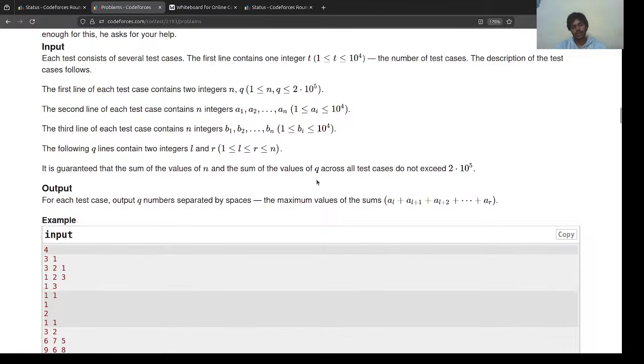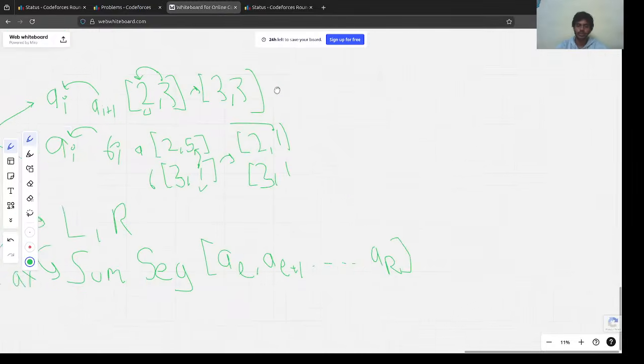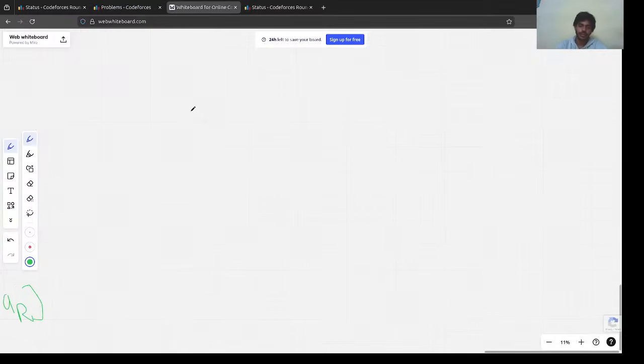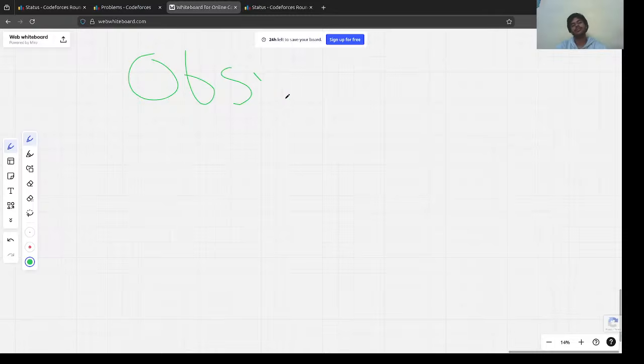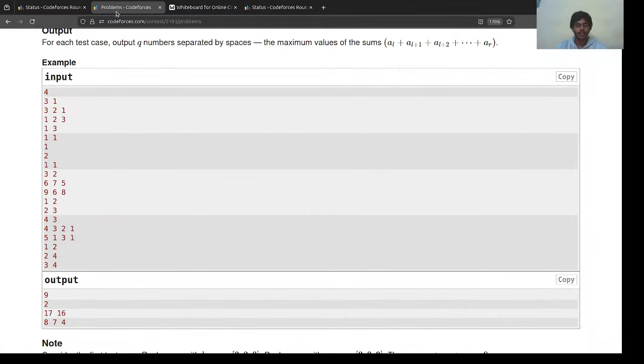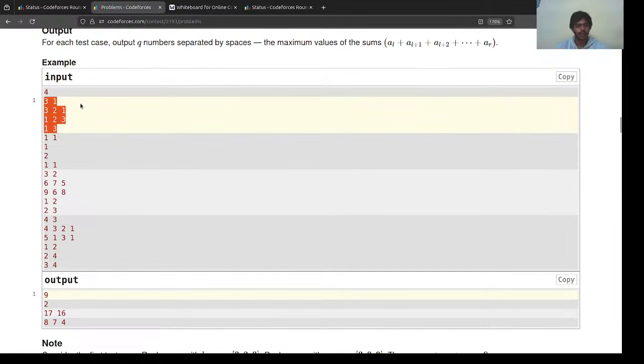Okay, great. So how can we solve the problem, right? Let's actually see the observations we could get from the problem itself. The first observation that occurred to me was that for any number, let's say we take this example, here we had two arrays: 3 2 1 and 1 2 3.